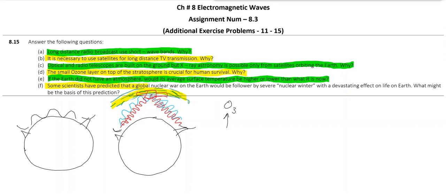some scientists have predicted that a global nuclear war on Earth would be followed by a severe nuclear winter with devastating effect on life on Earth. What might be the basis of this prediction? Nuclear winter means that after a nuclear war, the temperature of Earth would fall to a very low value, and then it will be difficult for all living beings to survive.